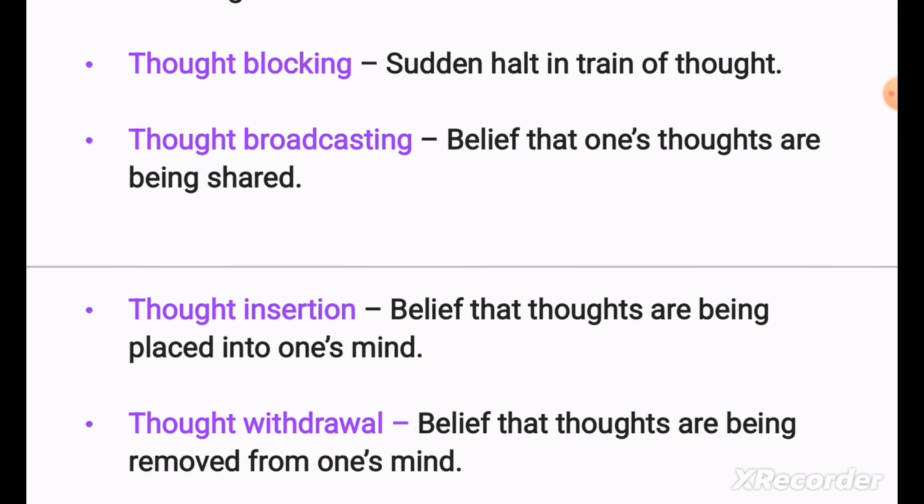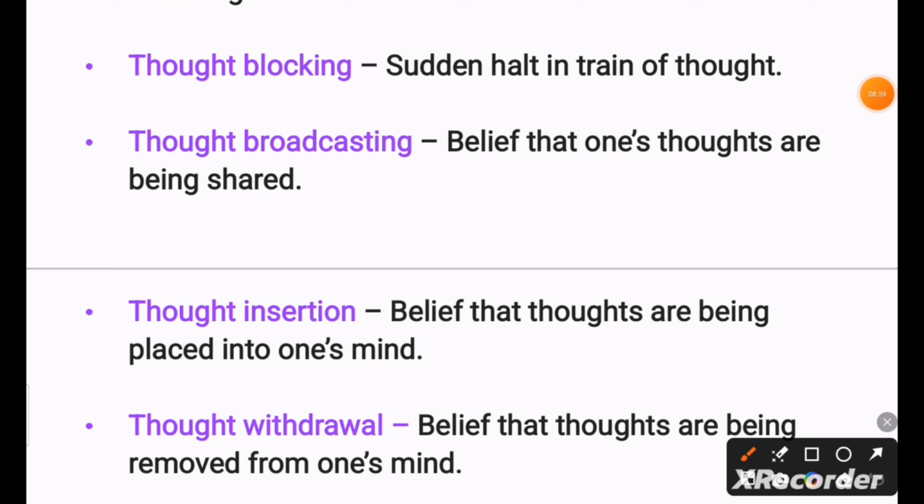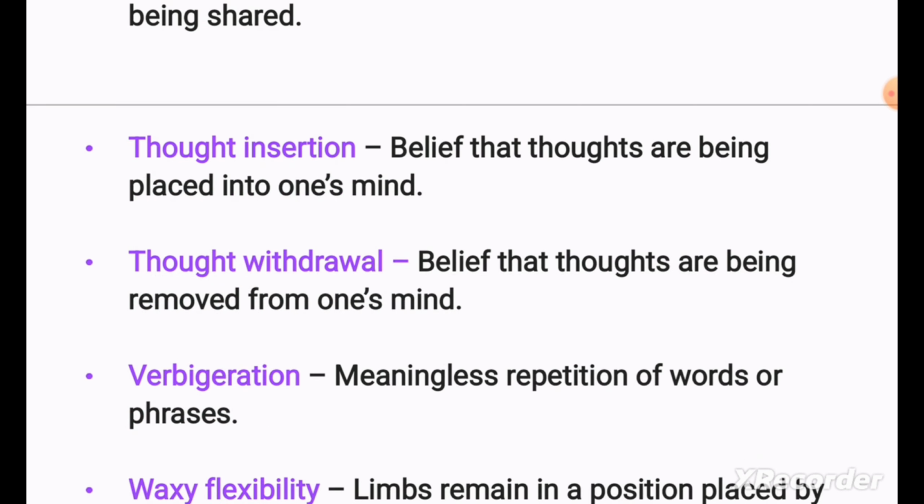Thought broadcasting, belief that one's thoughts are being shared. It means when a patient thinks about anything or is watching a program, they believe that their thoughts are being broadcast. Thought insertion means belief that thoughts are being placed into one's mind. Thought withdrawal, belief that thoughts are being removed from one's mind.